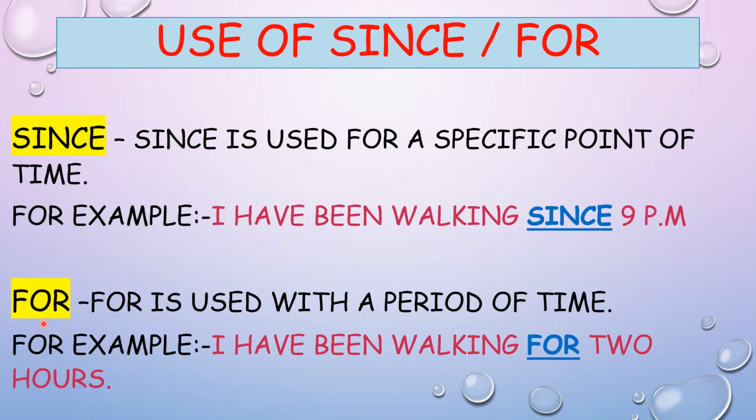Then come to the use of for. For is used with a period of time. For example, I have been walking for 2 hours. So 2 hours is referring to a period of time. That is why for has been used here.